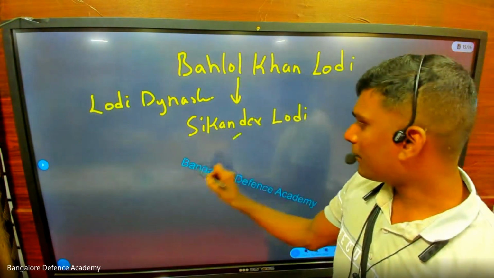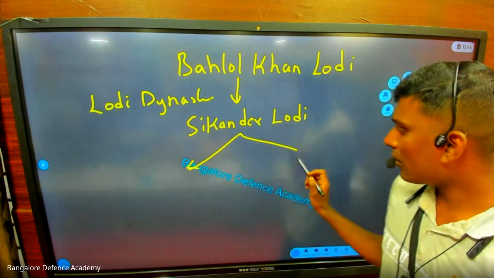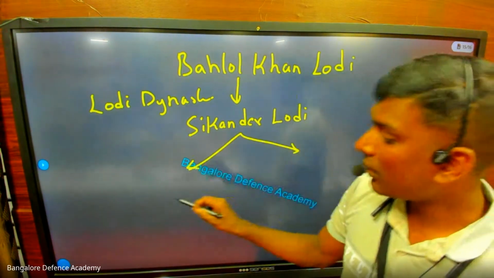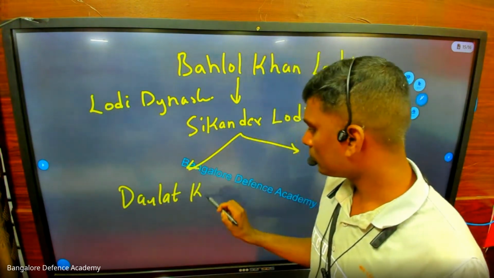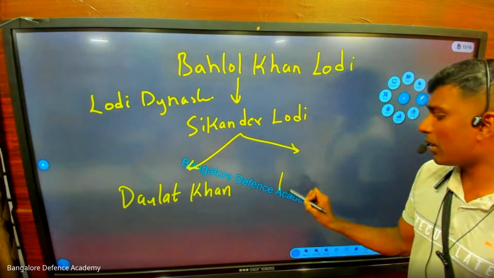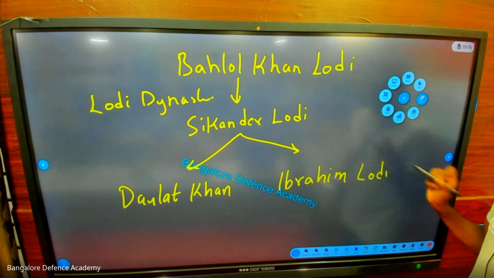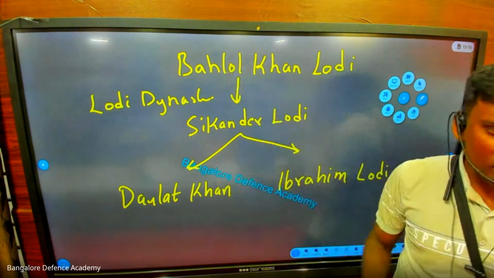Sikandar Lodi. After Sikandar Lodi, eyes on the screen. I'll tell you what to write. Don't write everything. After Sikandar Lodi, you have Daulat Khan, and then Ibrahim Lodi. So Bahlol Khan Lodi is the founder.